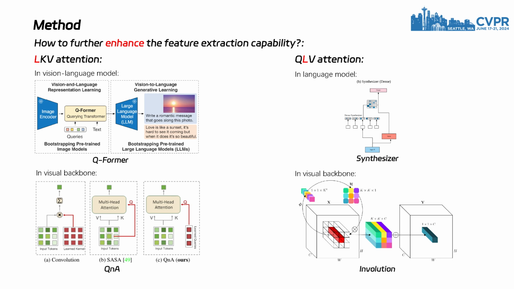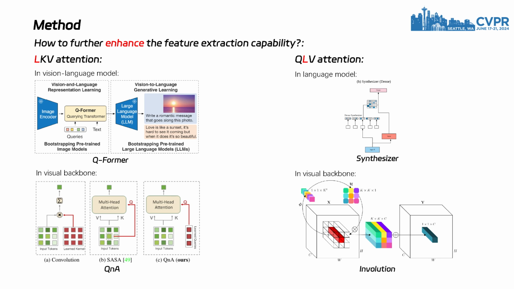This method differs from traditional QKV attention as it disrupts the one-to-one correspondence between keys and values, resulting in learning more implicit relative positional information for the current query. Consequently, it is often employed in conjunction with a sliding window approach. This method was first proposed by Synthesizer in language models, and later applied to the visual domain by works like Involution and VOLO. We noticed that unlike static convolutions, this method can generate dynamic affinity matrices related to the current